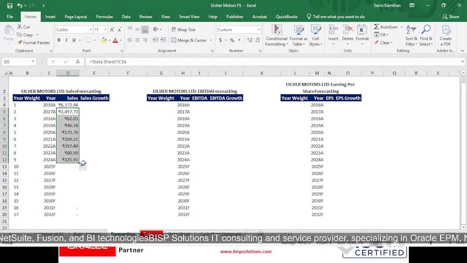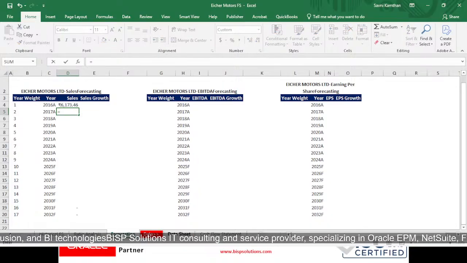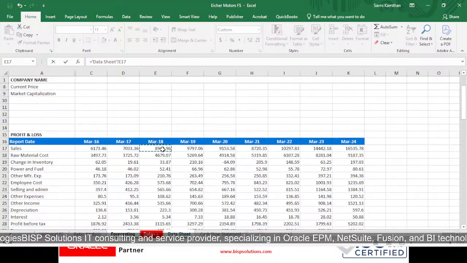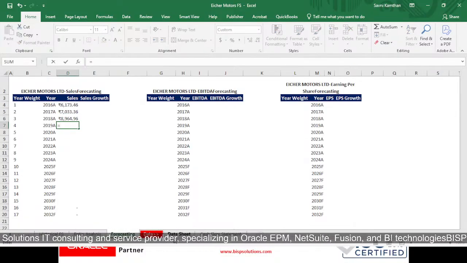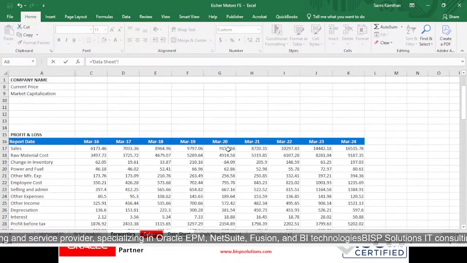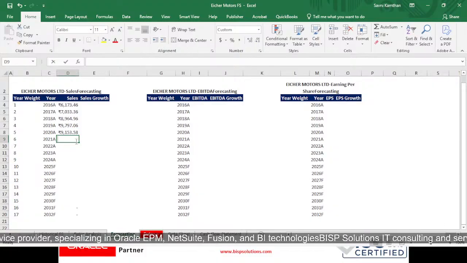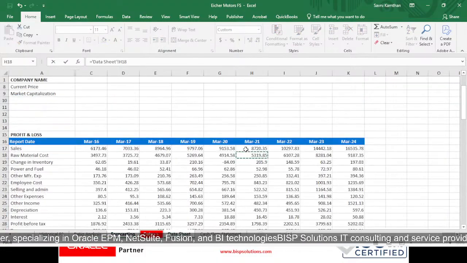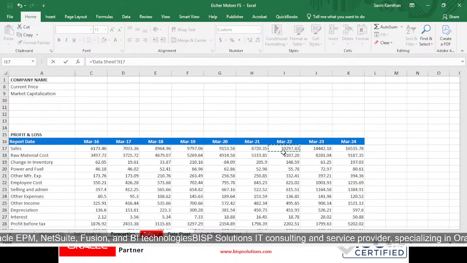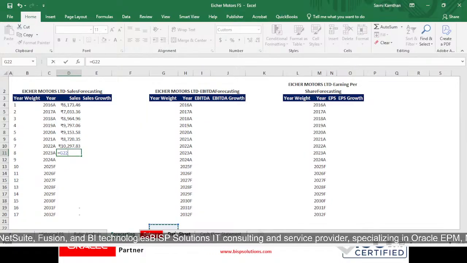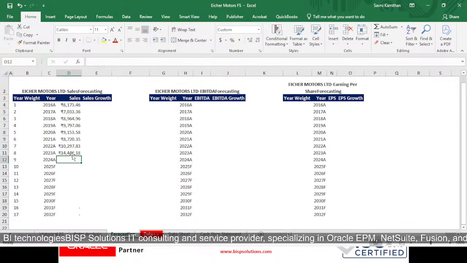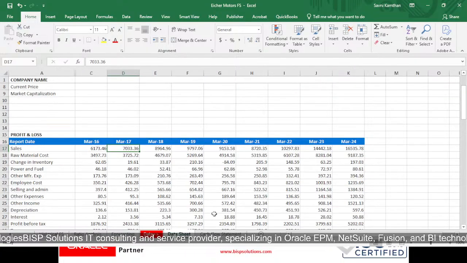So again, equals to, we will be linking it with this, equals to 2018, equals to 2019, equals to 2020, equals to 21, equals to 2022, equals to 2023, right?